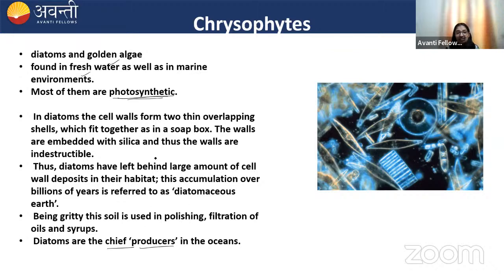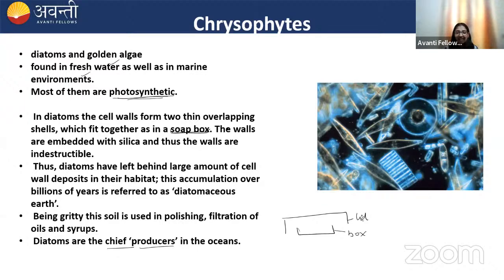And these diatoms have a soapbox pattern. Their cell wall shows a soapbox-like pattern, like this. It's a box and it's a lid. This type of pattern is shown by the cell wall of the diatoms. And the cell wall has silica. Because of the presence of silica, the cell wall is indestructible. Okay, it cannot be destroyed.